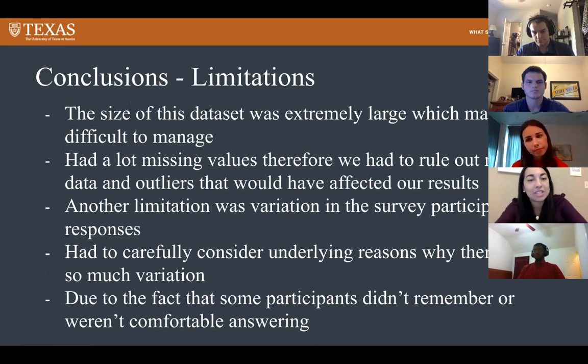Some of the limitations: the size of this data set was extremely large, so that made it a little bit difficult to manage. We had a lot of missing values, so we had to rule out some missing data and outliers so that they wouldn't affect our results. Another limitation was the variation in some of the survey participant responses, so we had to carefully consider the underlying reasons why there was so much variation. We came to the conclusion that this was probably because some of the participants didn't remember the age of the first time they tried some of the drugs, or they weren't comfortable answering.